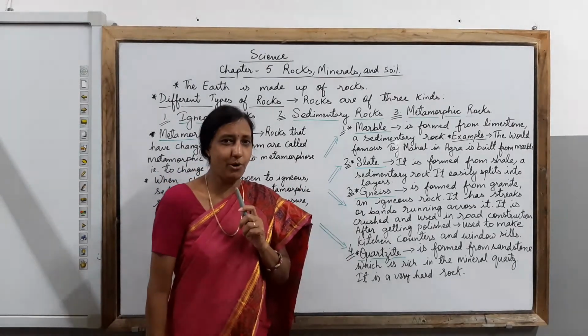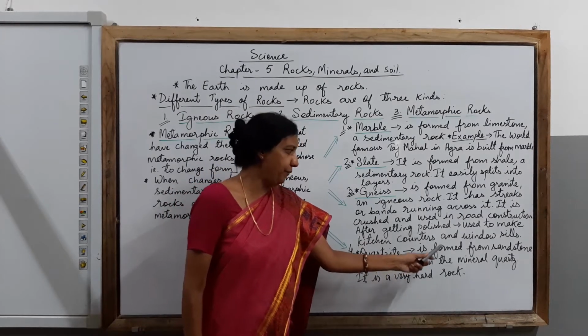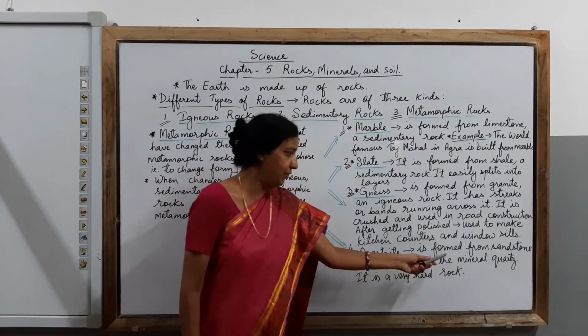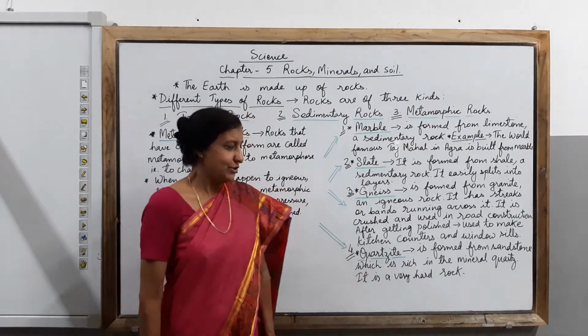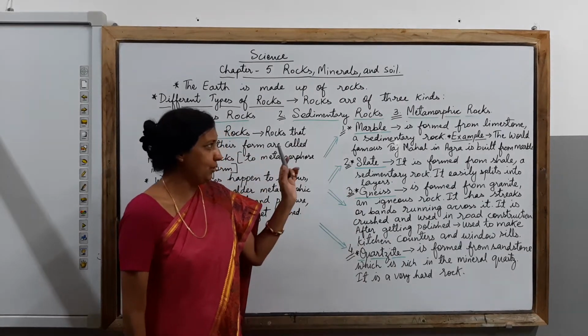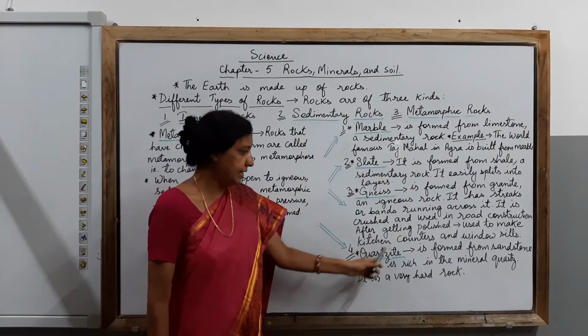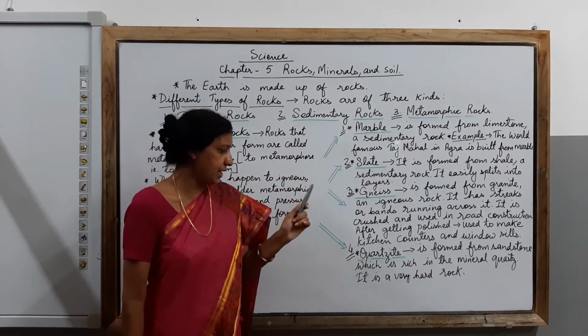Fourth one, we are talking about quartzite. Children, quartzite is formed from sandstone, which is rich in the mineral quartz, and it is a very hard rock. So one thing which you have come to know, children, is that quartzite is formed from sandstone, which is rich in the mineral quartz.